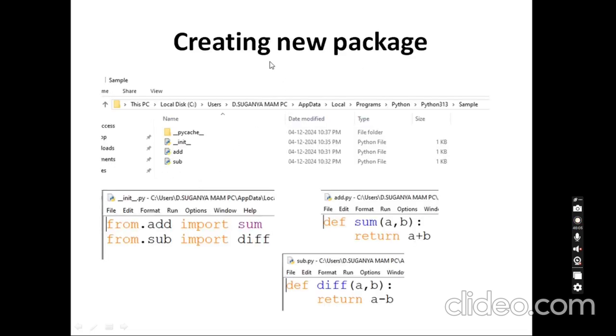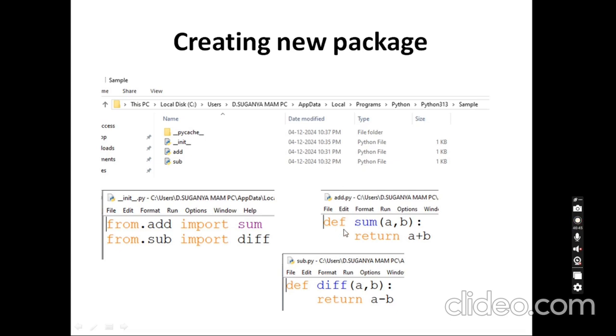So how to create a package? I create a package named sample here. Within that I add two modules, add and sub, and I also create one more module, underscore underscore init underscore underscore. Within the init file, I am going to import those two modules. So from dot add import, I have only one function here, so I am importing only the sum function. In the same way, I import the second module, from dot sub import, I have only the diff function, so I am importing that function here. This will be saved in the init file here.